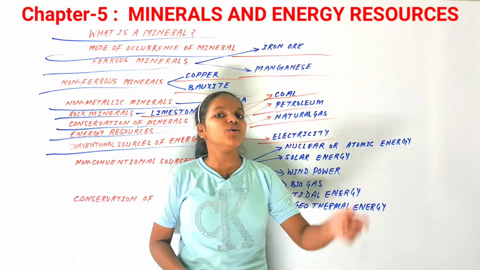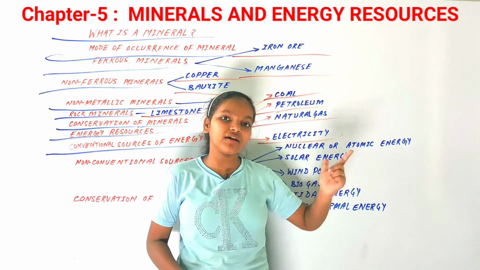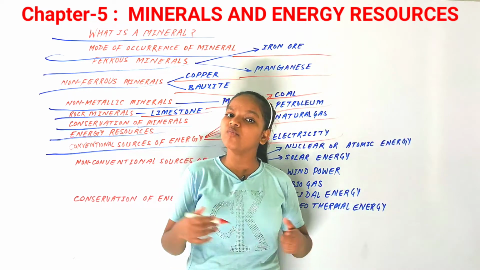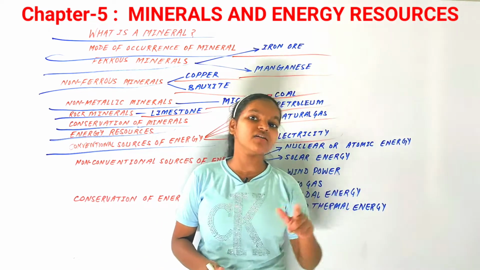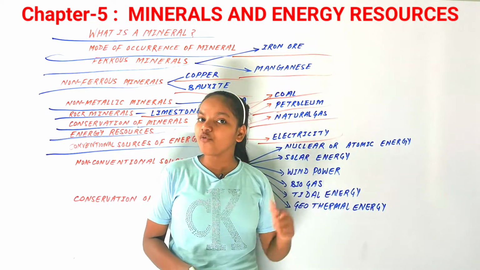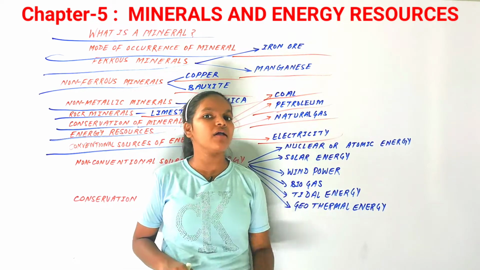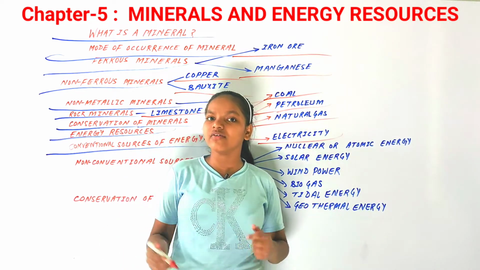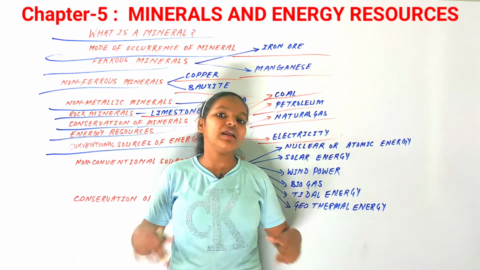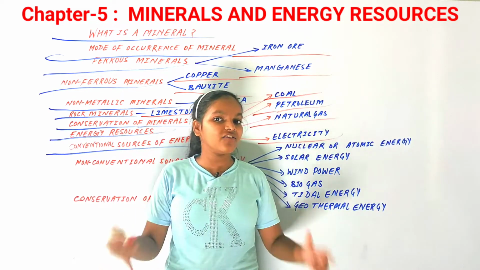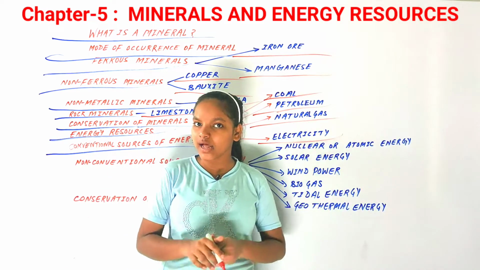Both electricity are the same. It's not like you will have different electricity from hydroelectricity and different from thermal power. Both are the same, but their methods are different, and their materials are also different. So there are two ways in which electricity can be formed: hydropower and thermal power. Both are used, and nowadays hydropower is also increasing, but we still use coal, thermal power, more and more in our country.